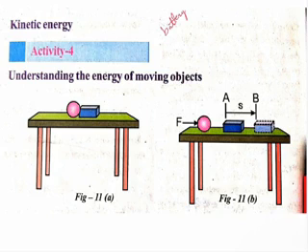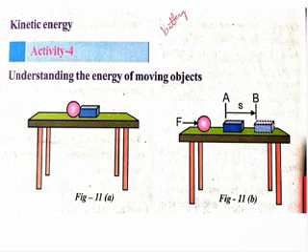When a fast moving cricket ball hits the wicket, it makes the wickets tumble, but if the swinging bat in the hands of a batsman hits the ball, it reaches the boundary. So we know that in many situations in our daily life, objects with kinetic energy do work on other objects.